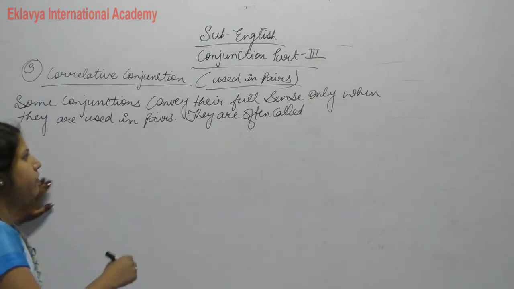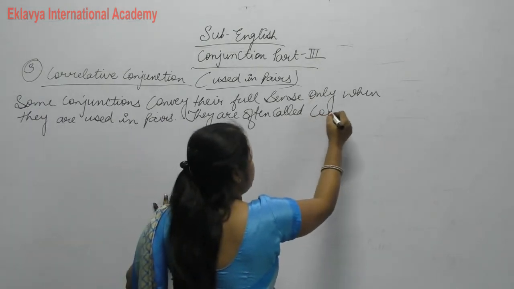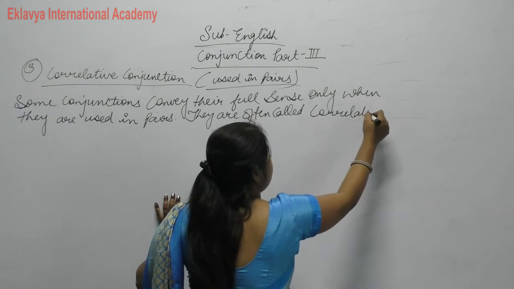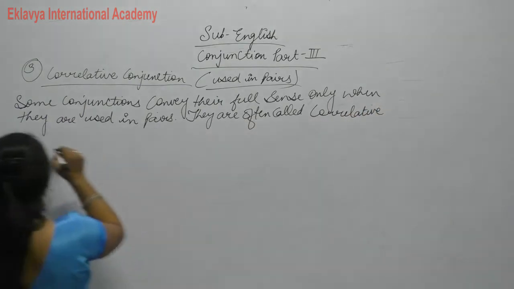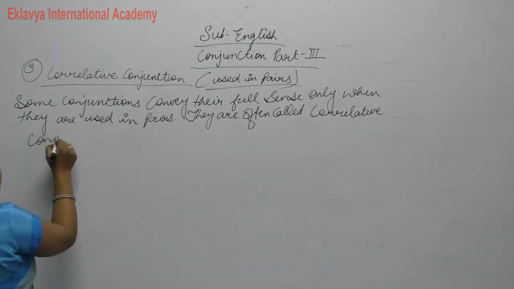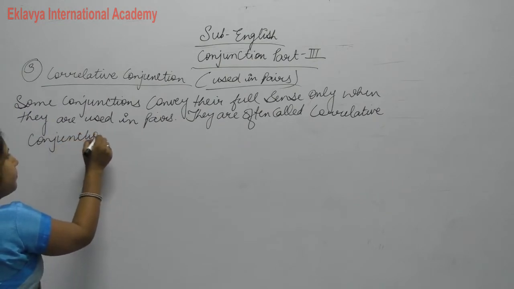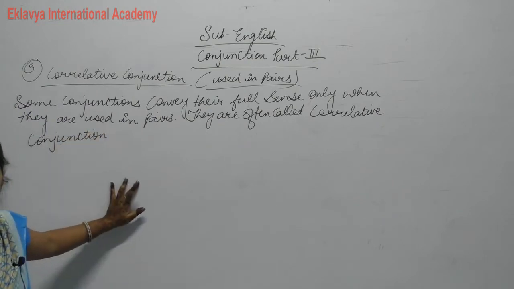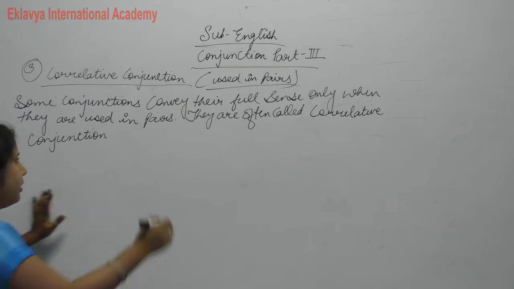They are often called correlative conjunctions.